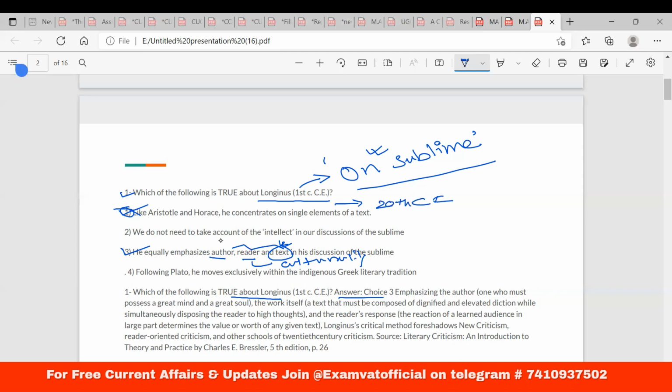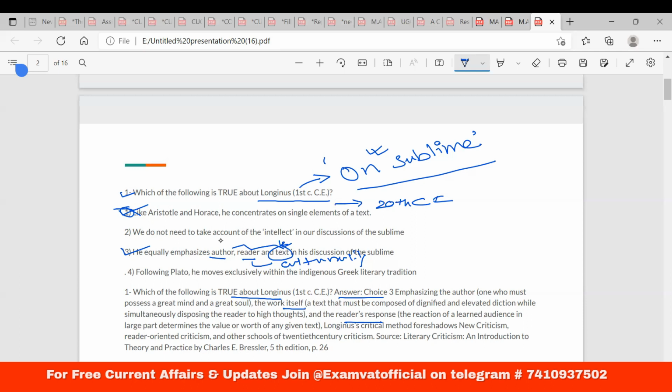So what is the probable explanation? That the author possesses a great mind and a great soul, the work itself, the text. So there is a relation between the author and the text, obviously, that has been emphasized, and the reader's response also, how the readers respond, because it was important at that moment: who were the readers, what was their response. Okay, this is very important, obviously.